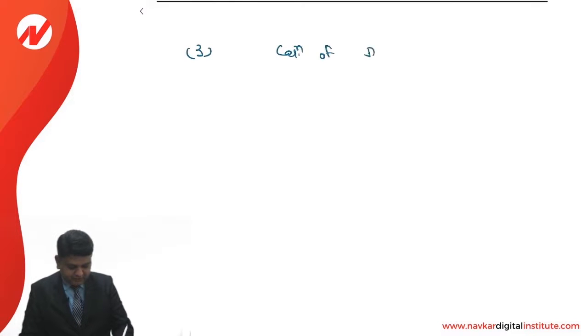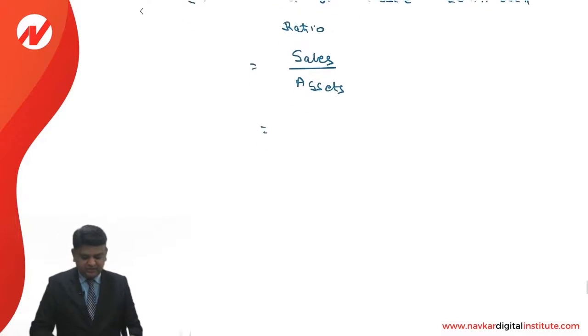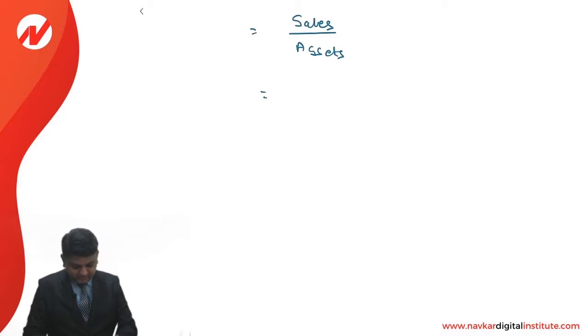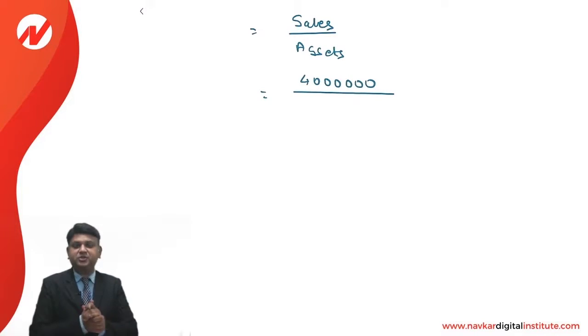So, calculation of asset turnover ratio. It will be calculated as sales upon assets. That is the way it is calculated. What is the value of the sales? It is an amount of 40 lakhs. Dear students, with respect to the assets, sufficient information is not given. So we'll make the calculation of the assets as consisting of the equity plus debentures.